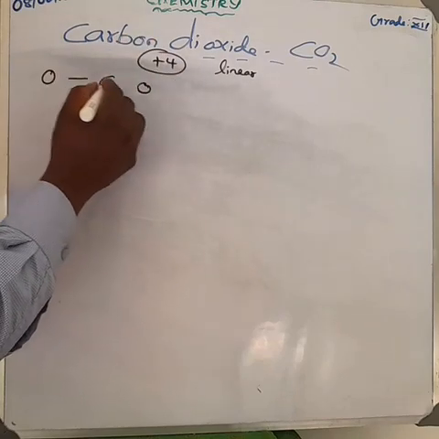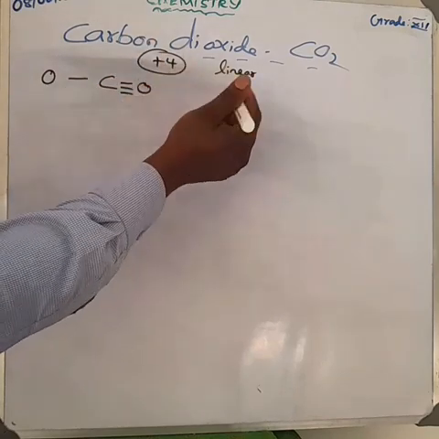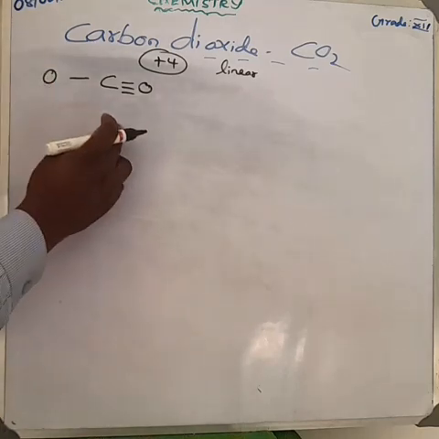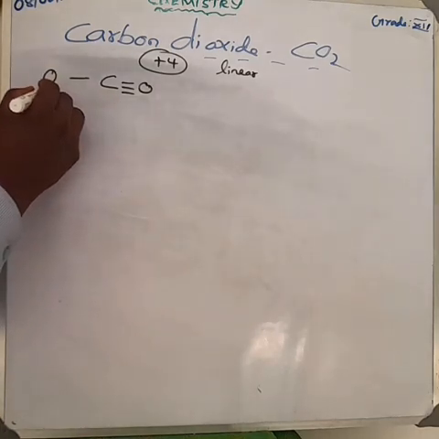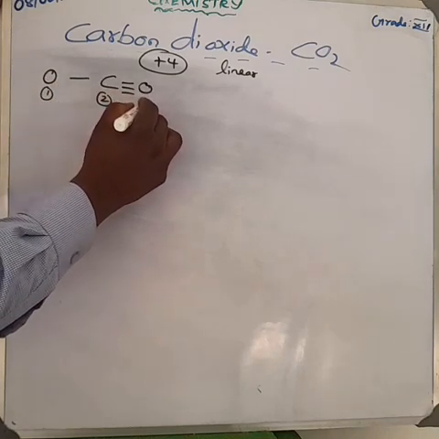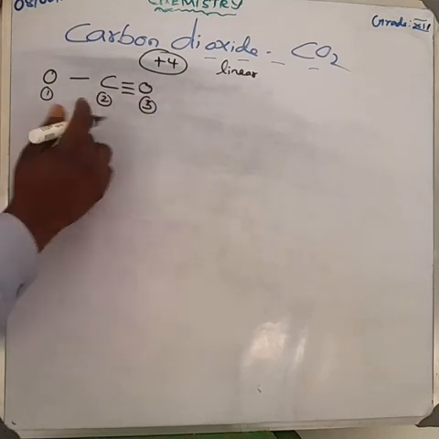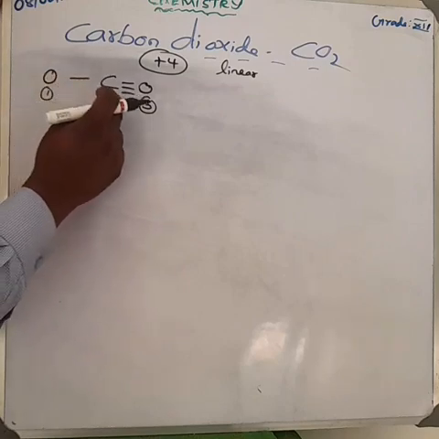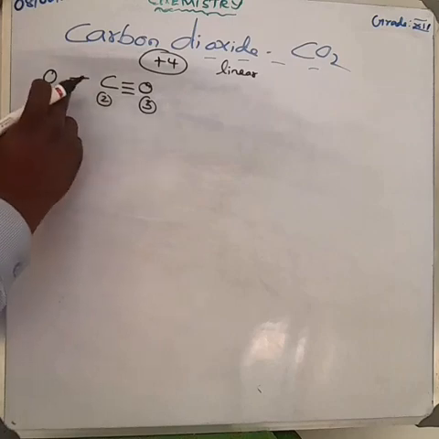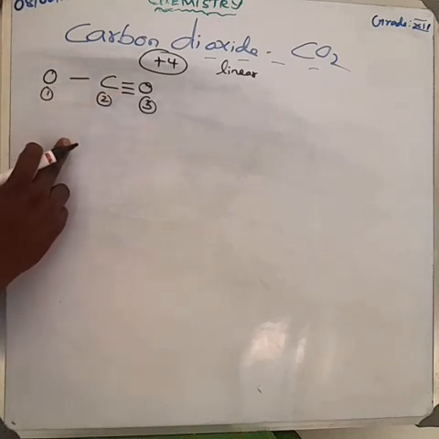In this molecule there are 2 CO sigma bonds, and in addition a 3 center 4 electron bond. 3 center means oxygen, carbon, oxygen. Carbon dioxide can be written as oxygen, carbon, oxygen.